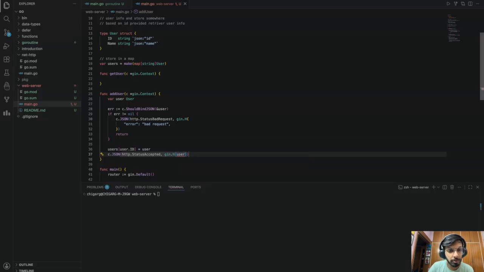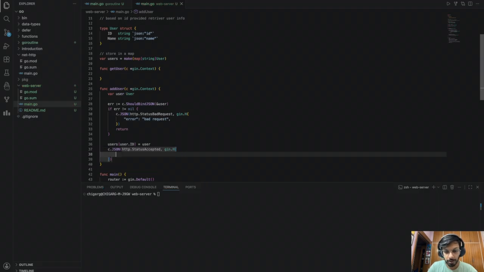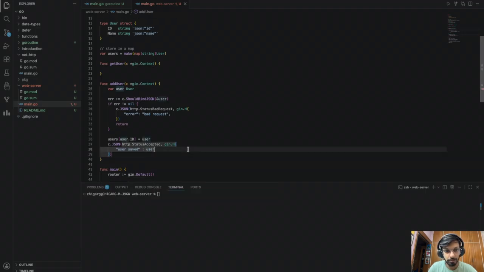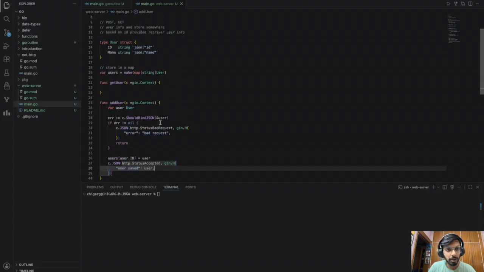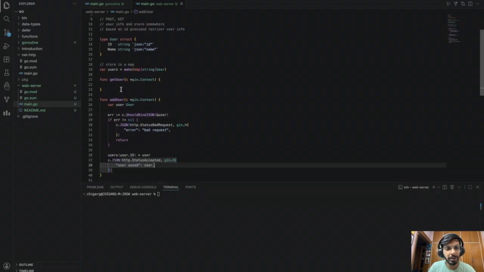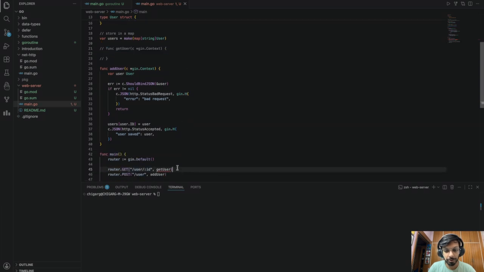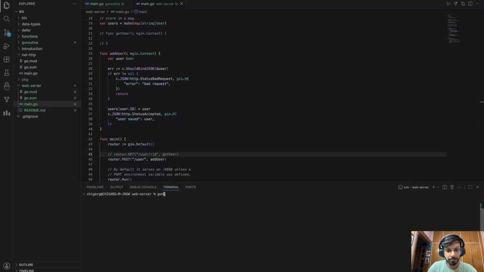Is user not the correct term? Okay, needs to be an object, right? User saved, and let's say I return user. Cool. And let's do one thing. Let's run it. We'll get to the get API in a bit. Let's run this. Go run main.go.